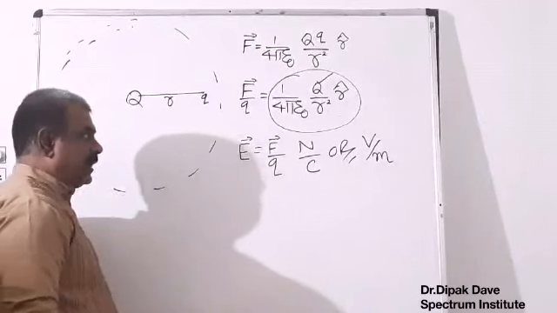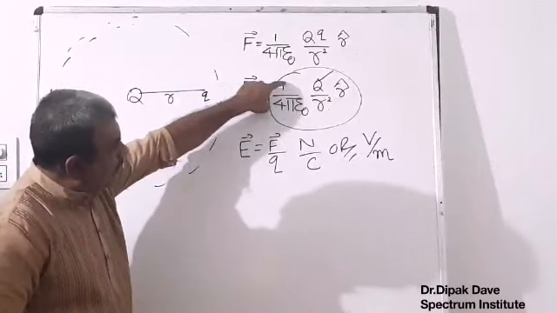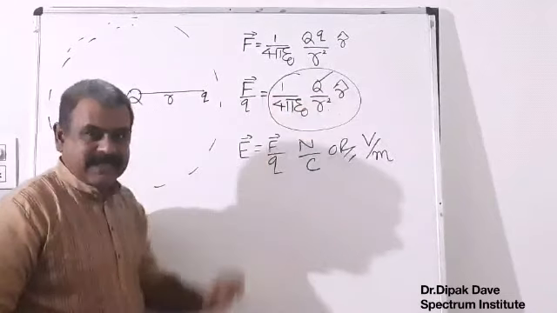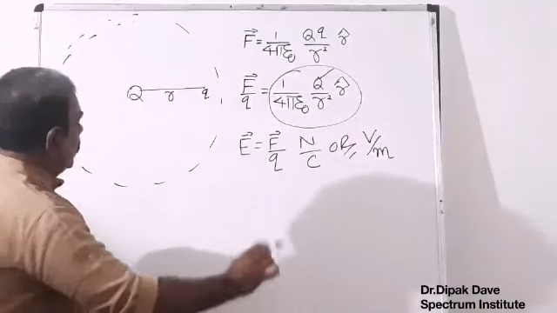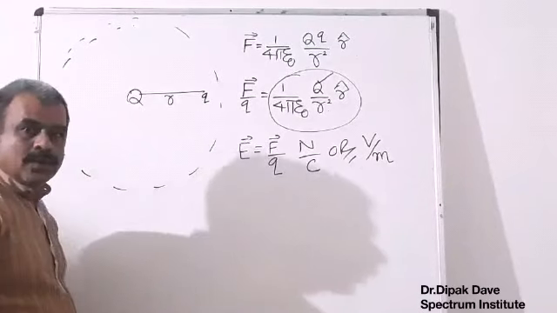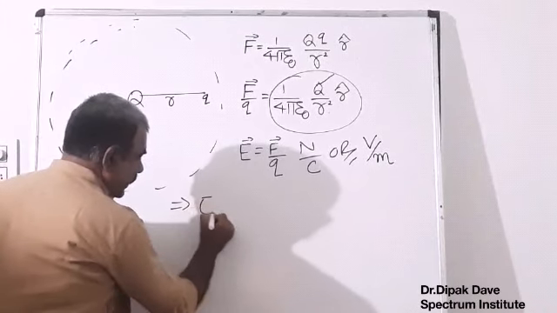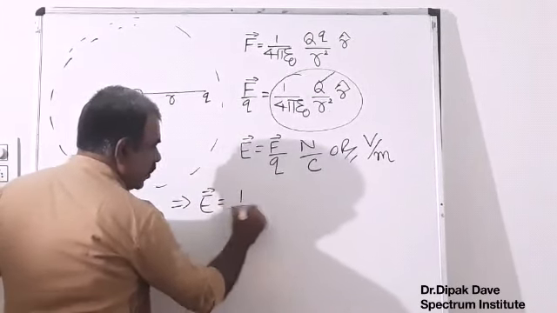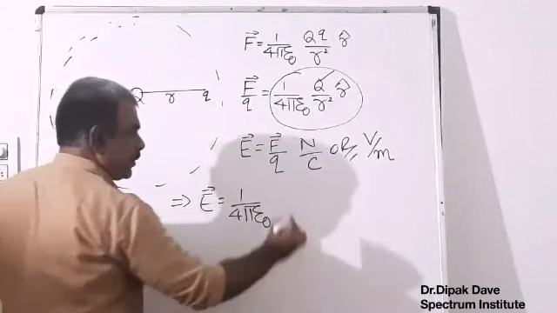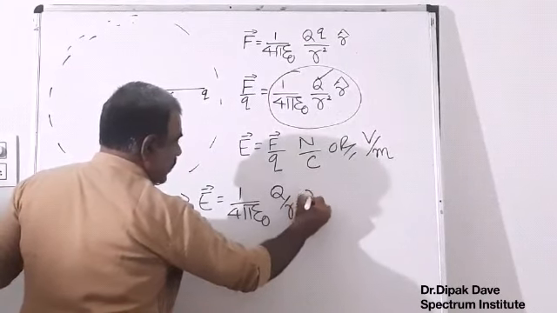Another concept related to electrical field intensity. I have written 1 over 4 pi epsilon 0 Q by r square into r cap as electrical field. Here, this is the field developed by charge Q. So, remember this concept, E equals 1 over 4 pi epsilon 0 Q by r square into r cap.